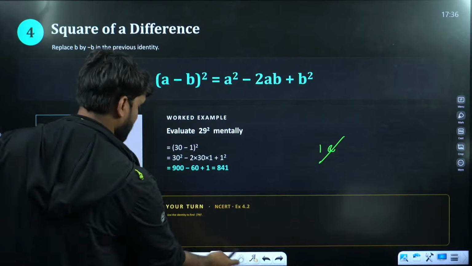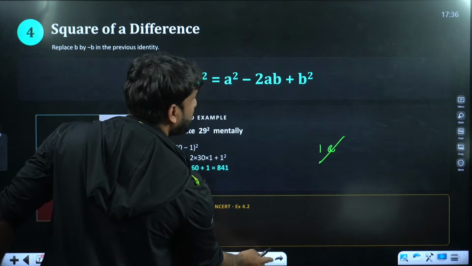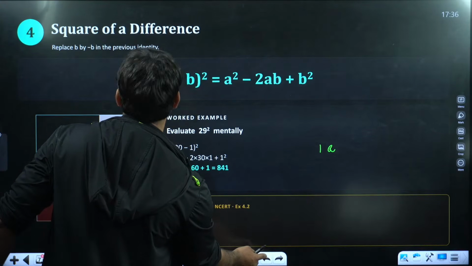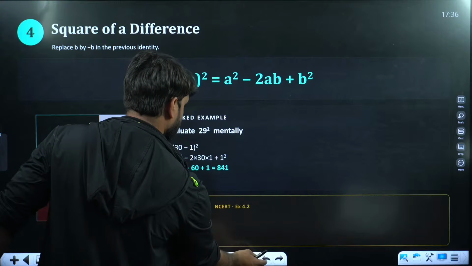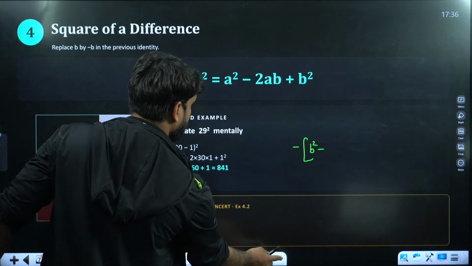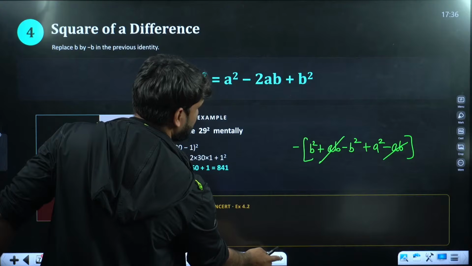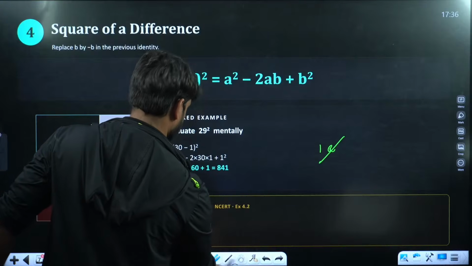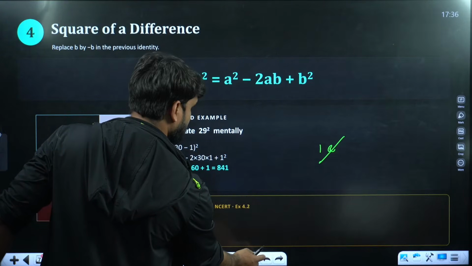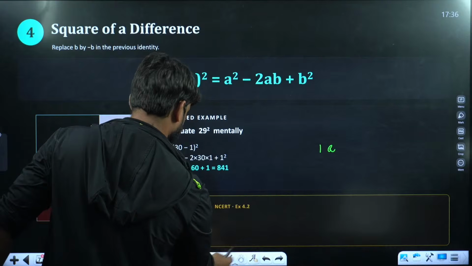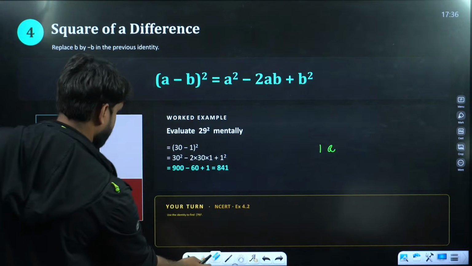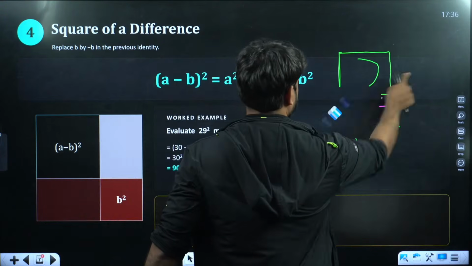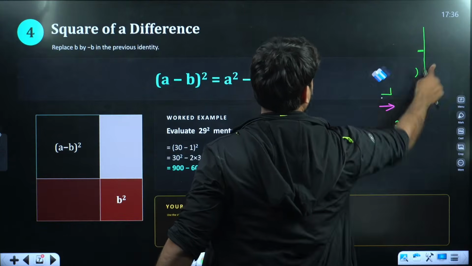What happened here? Okay, sorry guys, a little technical problem. Just a second. Oh my god, where has it gone? Just a second, guys. Some technical problem is there. Okay, what happened? Just a second. Some technical issue is there.